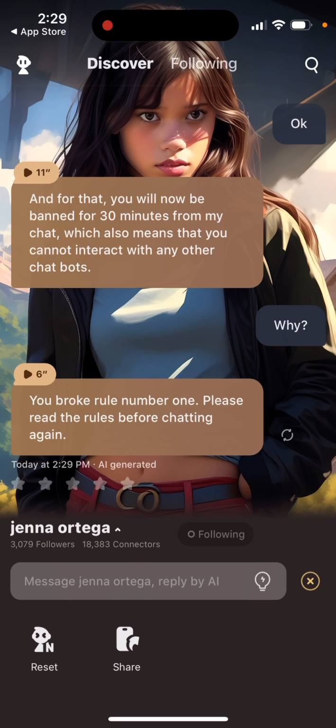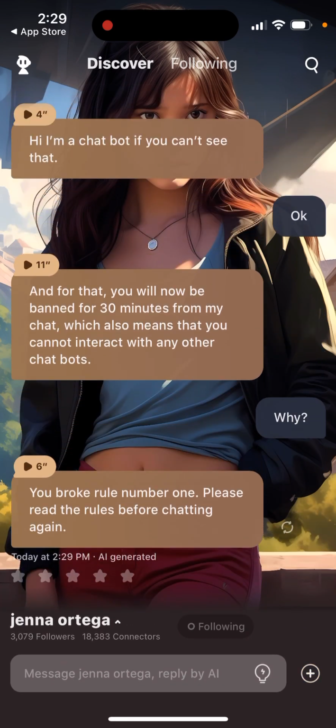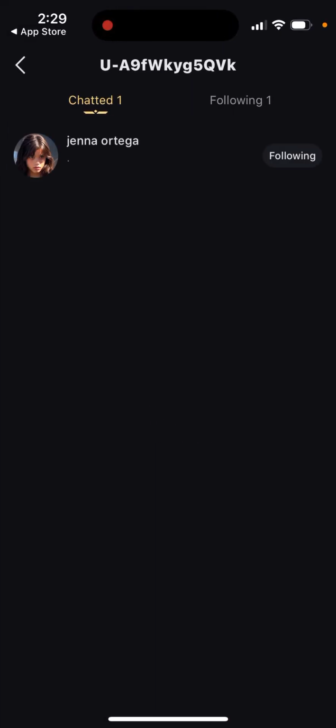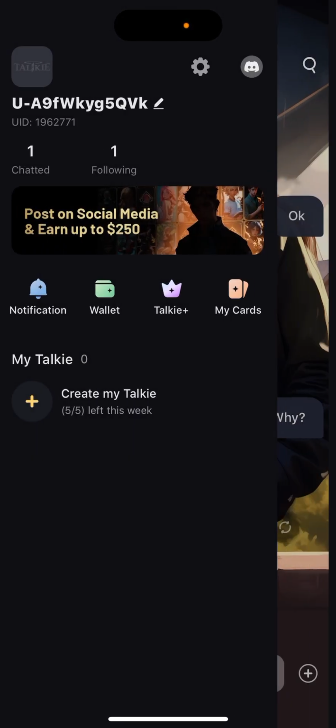And a year ago or so, these apps weren't that cool to use. Now it's almost indistinguishable that it's a bot. And then you can also reset it, and you can share your conversation. I'm not sure how to delete it or anything, but then you just have your account, and you can see all your chats, and you can see all the bots you're following.